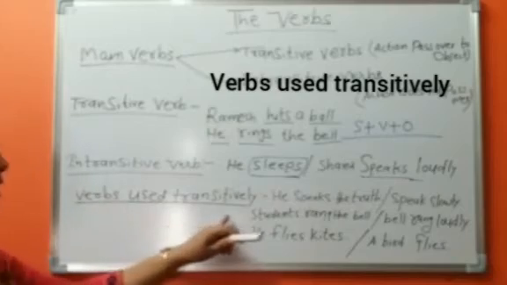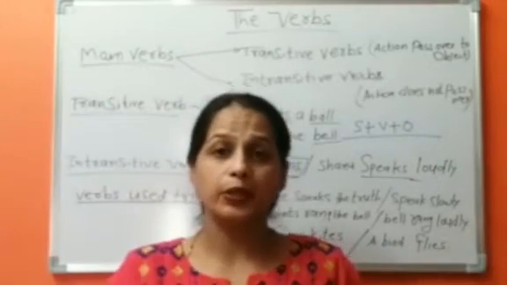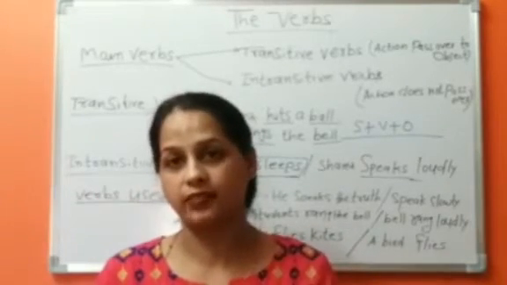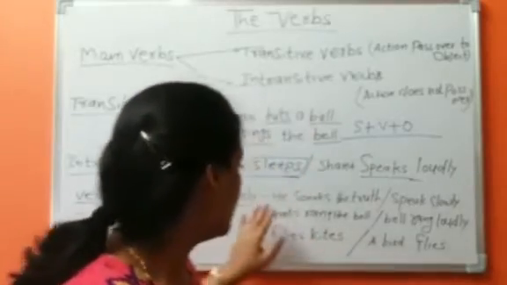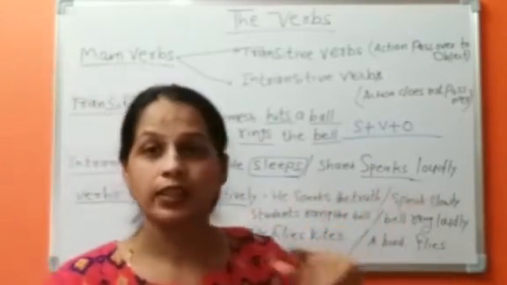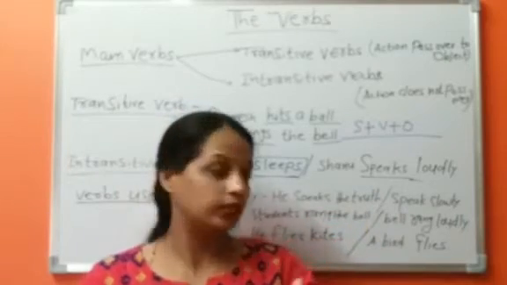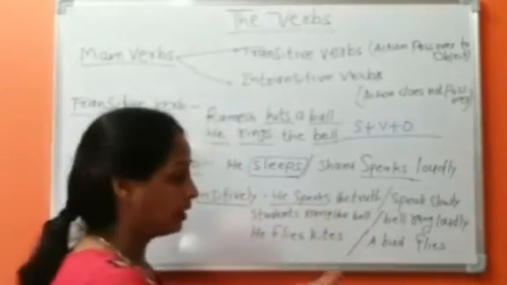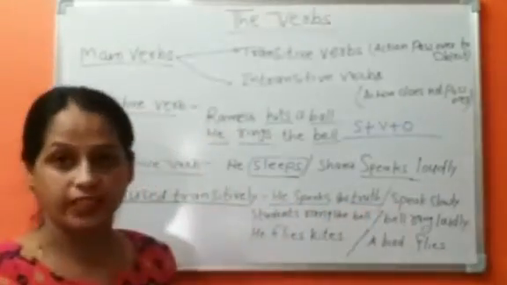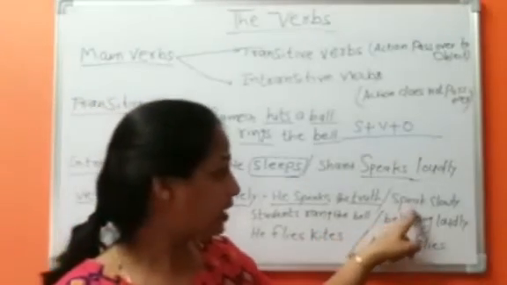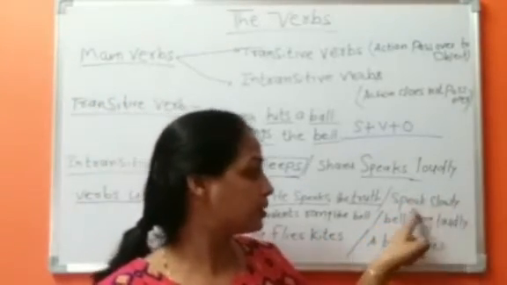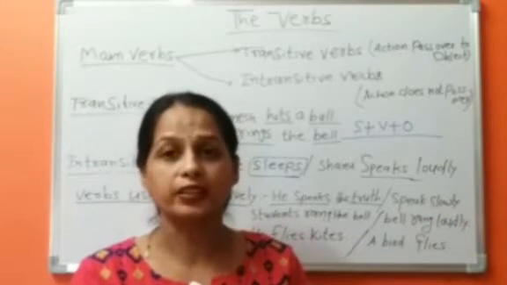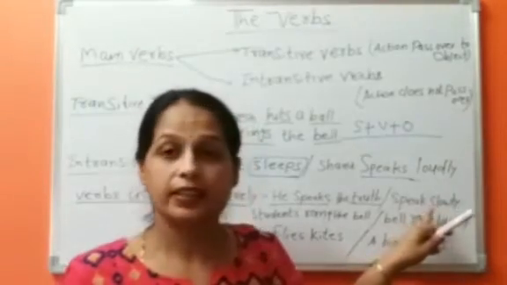Verbs used transitively and intransitively. Some verbs can be used in a transitive way and in an intransitive way. Let's see the example. He speaks the truth. That means a person speaks the truth. The truth is the object here. And second, intransitive: speaks slowly. Speak slowly means there is no object requirement in this sentence. It is an intransitive verb.